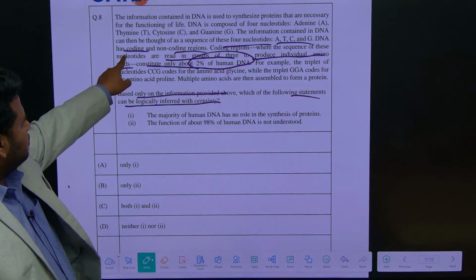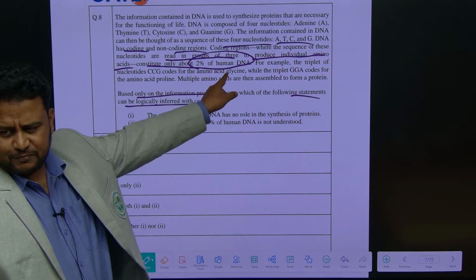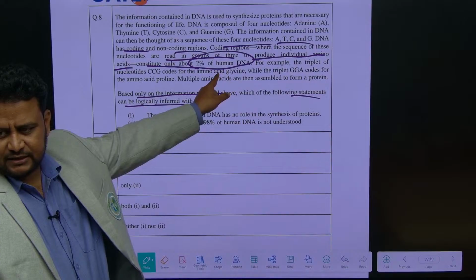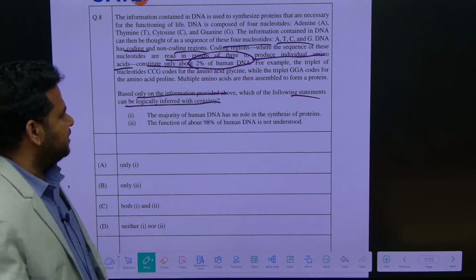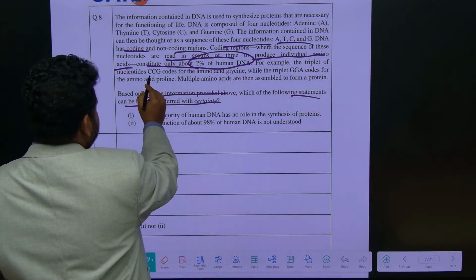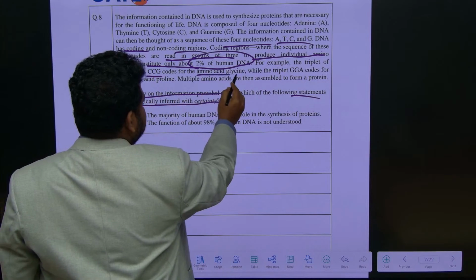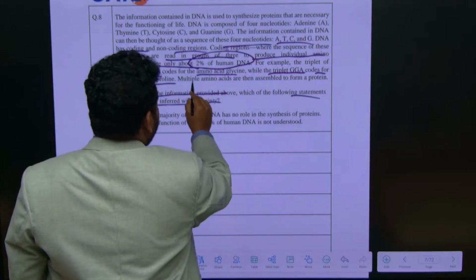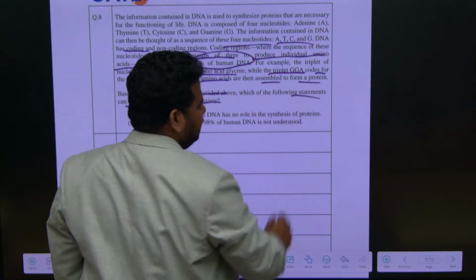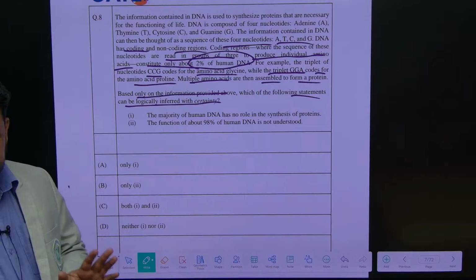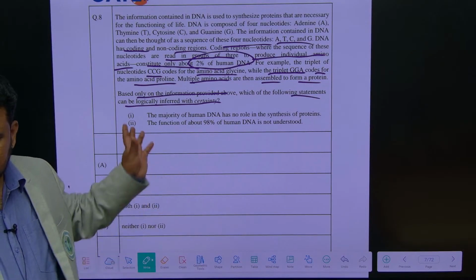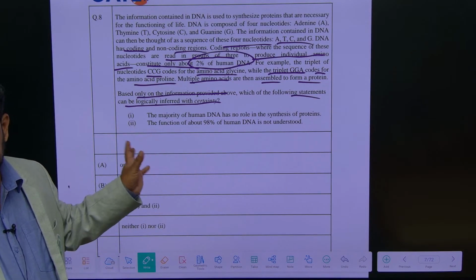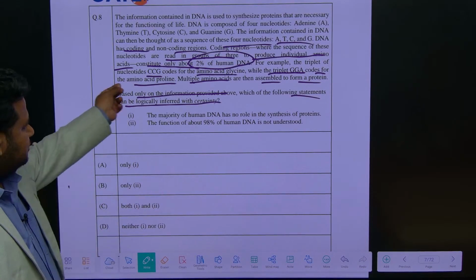That is what? Coding is 2% of human DNA. That is what they are telling, right? Coding is only 2% of human DNA. For example, the triplet of nucleotides CCG codes for the amino acid glycine, while triplet GCGA codes for amino acid proline. Multiple amino acids are then assembled to form a protein. This is what they have told. So they are telling about DNA, coding, non-coding. Coding is only 2%. About that, the example also they have given.